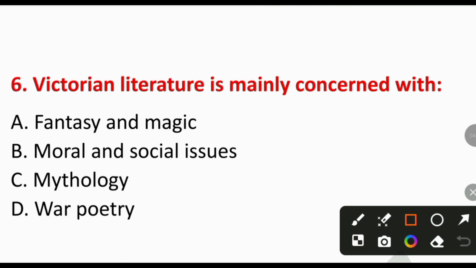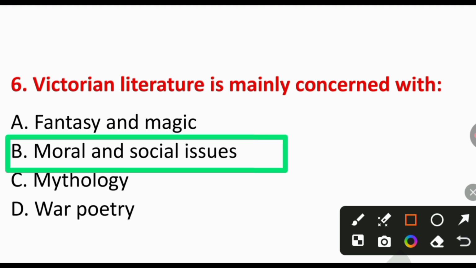Number 6. Victorian literature is mainly concerned with A. Fantasy and magic, B. Moral and social issues, C. Mythology, or D. War poetry. B. Moral and social issues. Victorian writers focused on morality, social reform, and problems of industrial society.